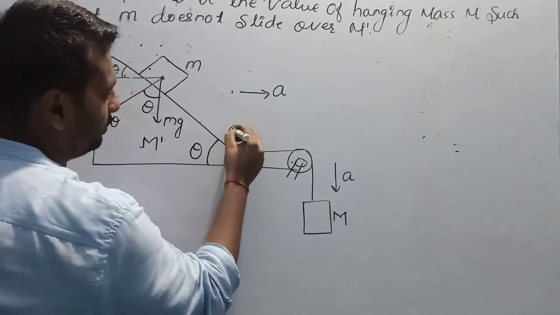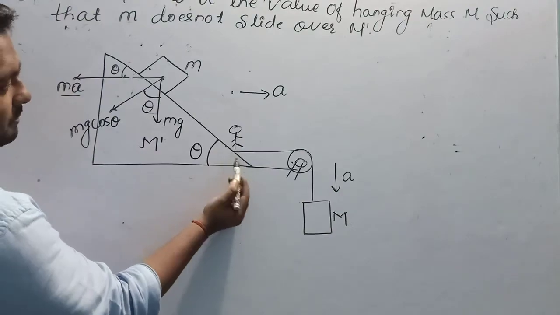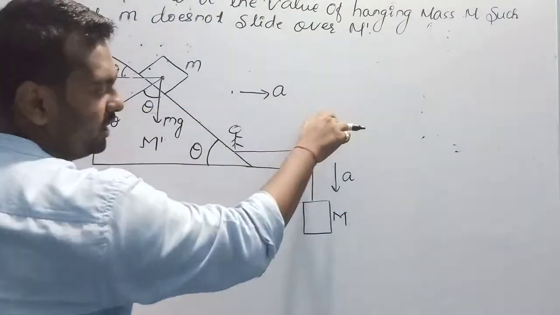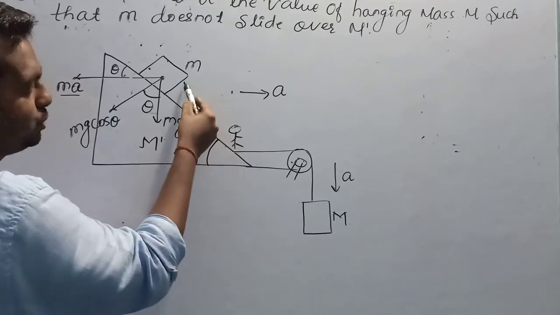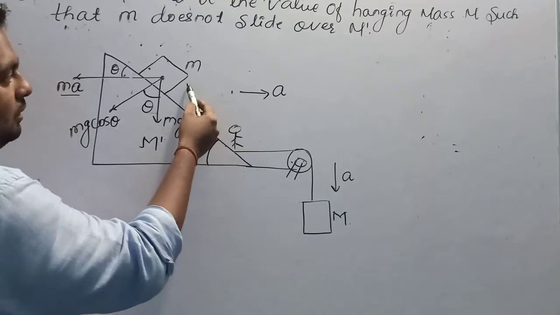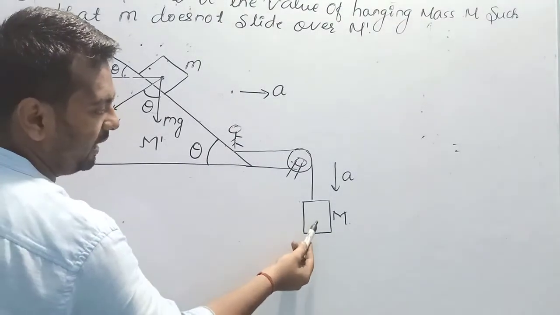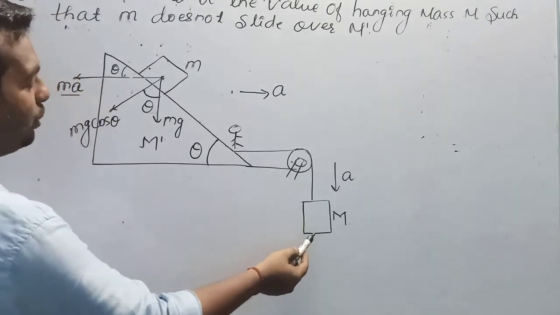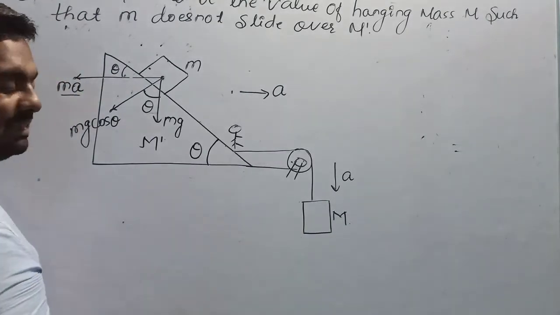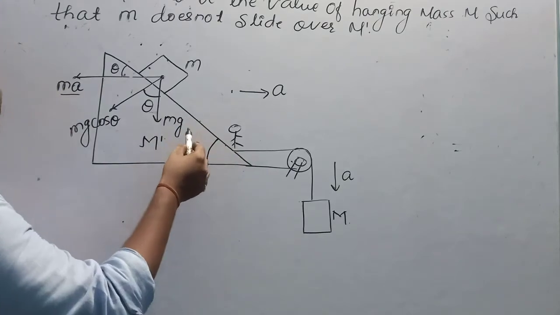I have placed an observer here. The observer is on the incline, accelerating in the rightward direction. If he observes this mass in the position of rest, for what value of capital M? I have to find the value of capital M, because capital M is the only component in this question creating the acceleration of this system.